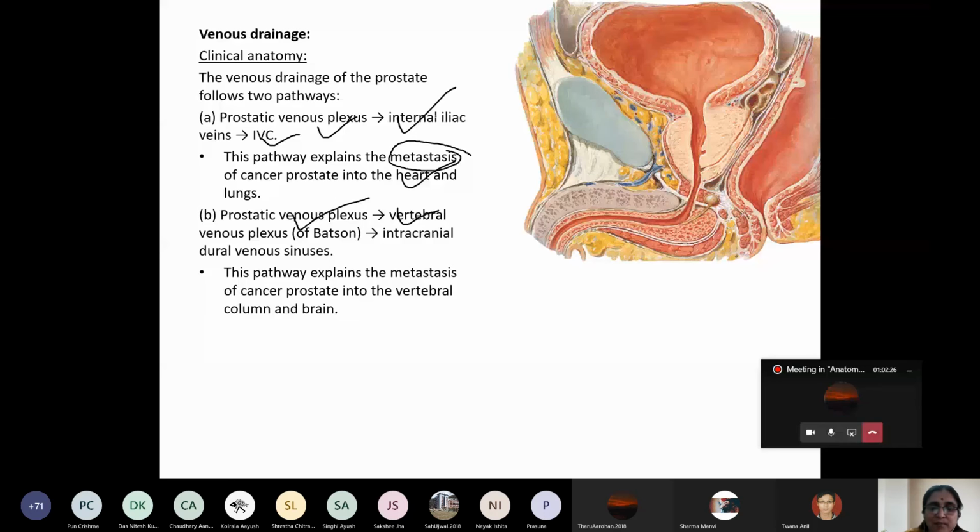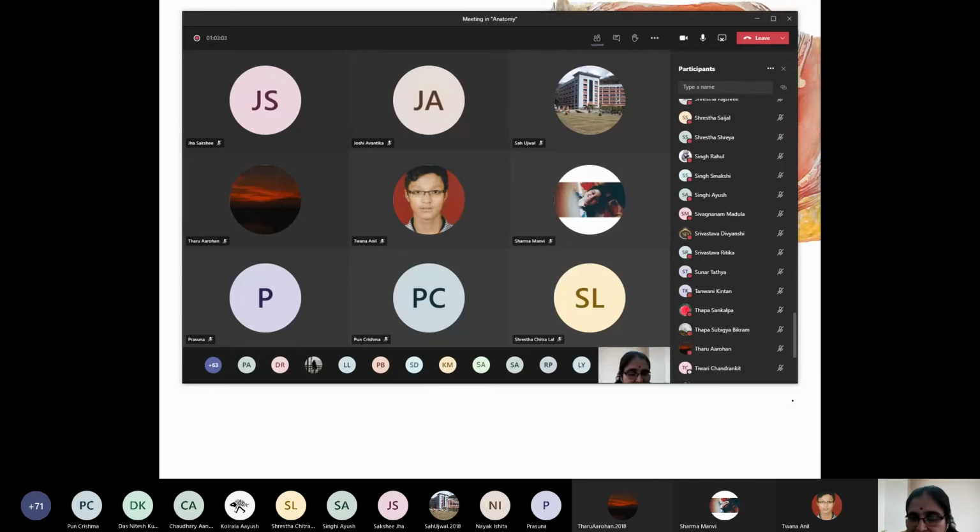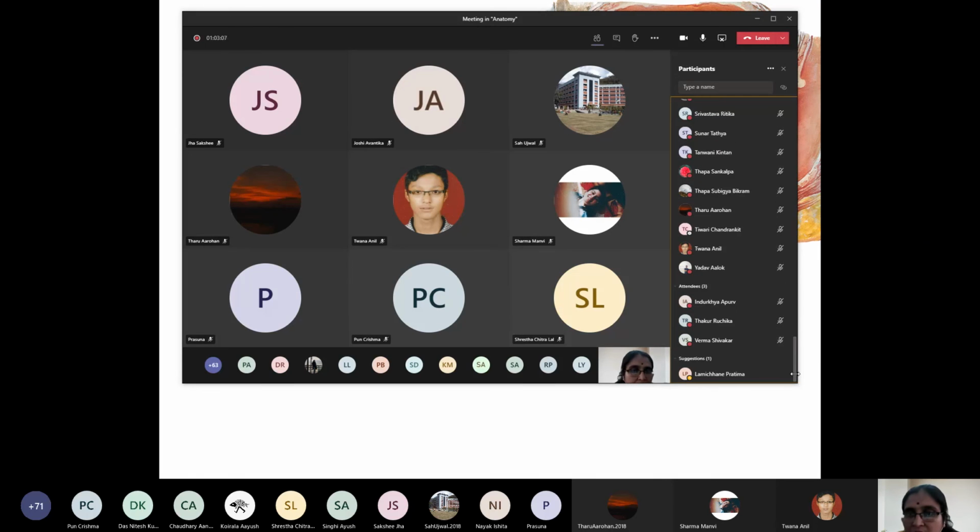Okay, so this is the importance of the venous drainage of the prostate. This I will ask one person, then I will conclude today's class. Anil Toana, can you describe the venous drainage of the prostate and its clinical importance? Very, very important. Always asked every time in semester and university.